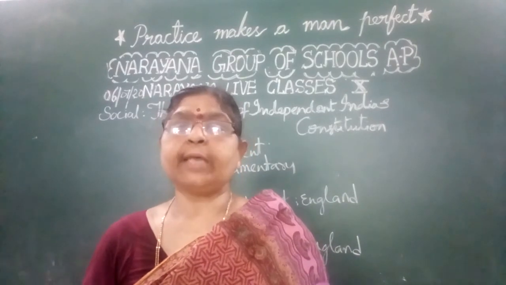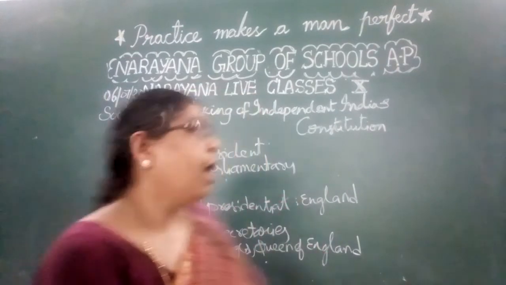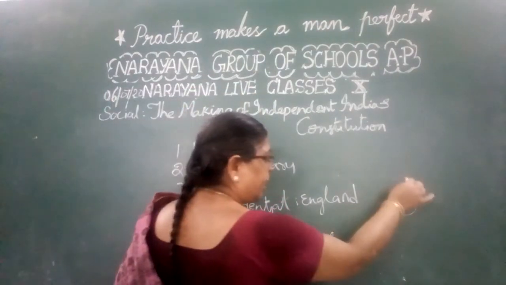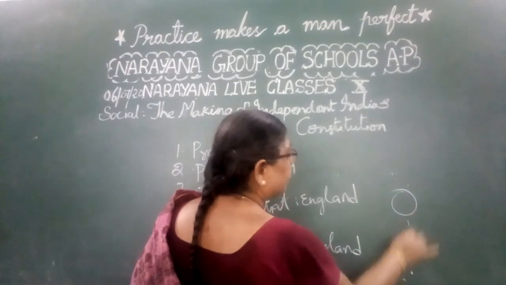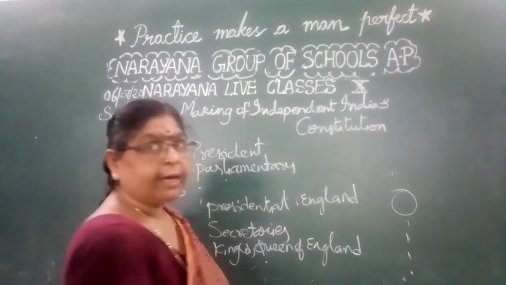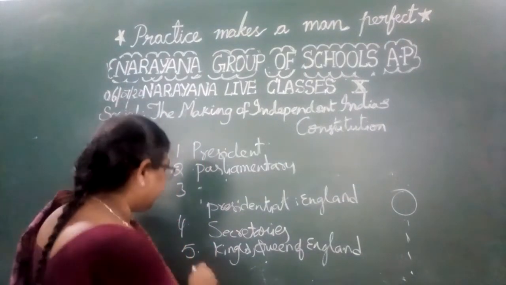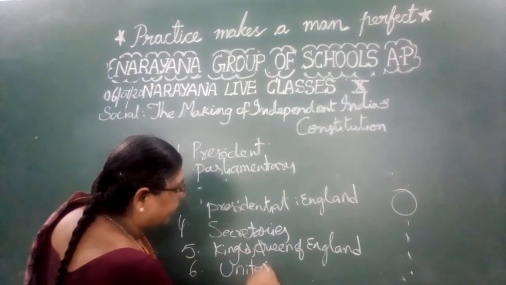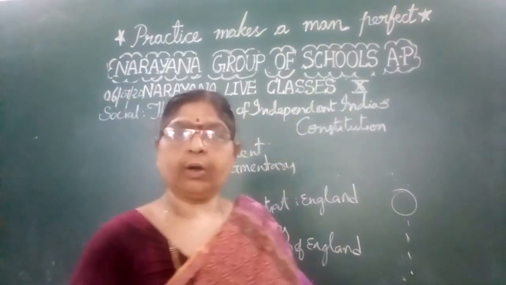What does that mean? All the powers are in the hands of the central government. There is no subsidiary sovereign government. This is there with which type of constitution? This fits the unitary form of the constitution.